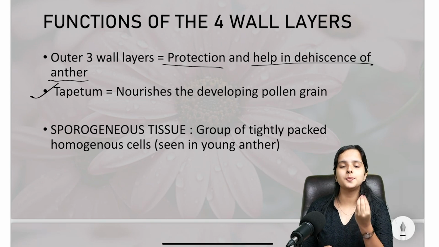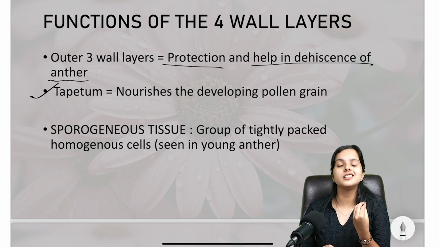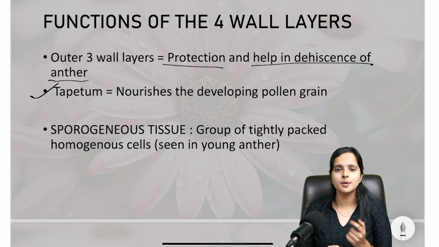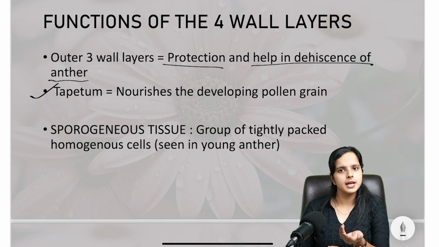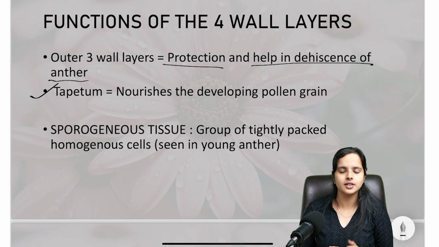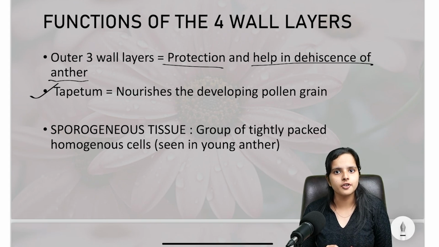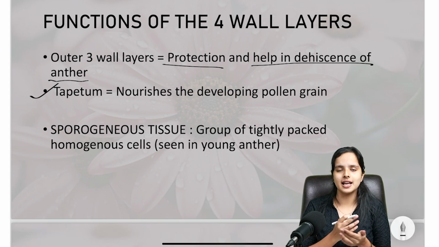Okay, tapetum provides nourishment to the developing pollen grain. Inside the anther, or inside the microsporangia, a pollen grain, or male gametophyte, is developing. And this male gamete obviously needs food. There will be two male gametes, and these male gametes obviously need food. So the nourishment is given by this tapetum.